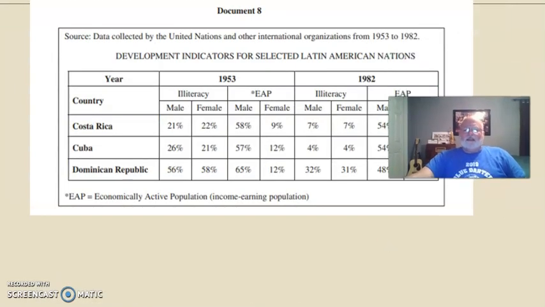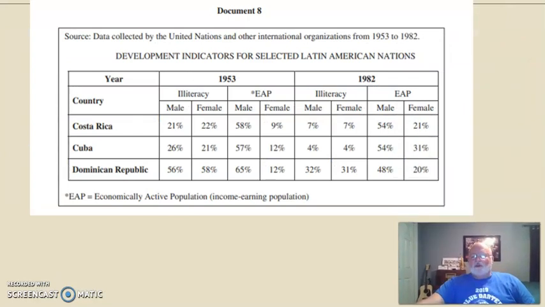Document 8. Now, this is a chart, and basically, I want you to pause the video and look at it. All right, I need to pick up the pace here a little bit. I've got to be done in 3 minutes. If you look at this, you'll see that women's literacy in Cuba went up dramatically, and the fact that they started making money, that went up dramatically. So we're going to throw this in the category of it made women's lives better.